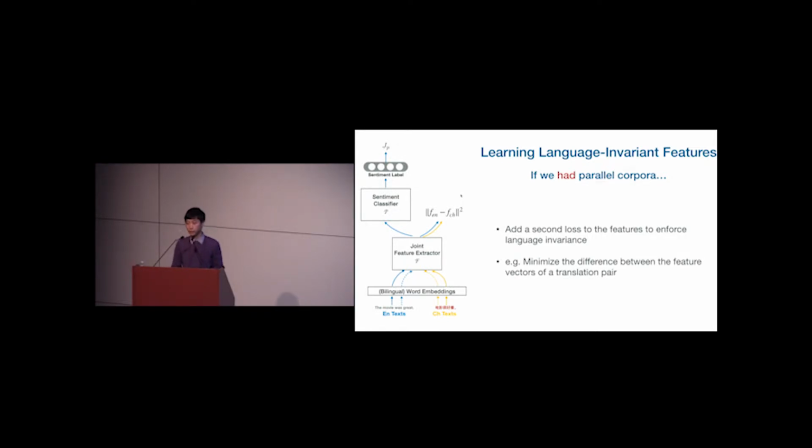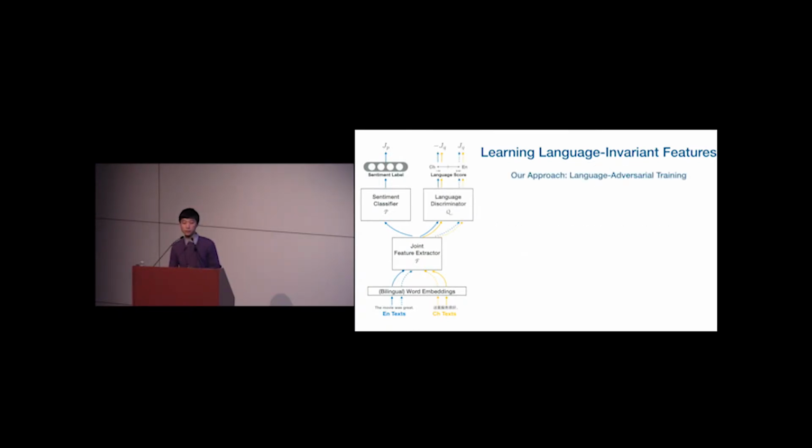However, as I mentioned, for low resource languages, we may not even have these parallel corpora, and it leaves us the question like what we can do in this case, how we can achieve the same goal of learning language invariant features without having these parallel data. So this brings us to our method, language adversarial training.